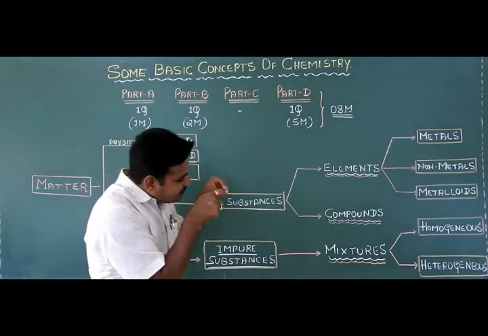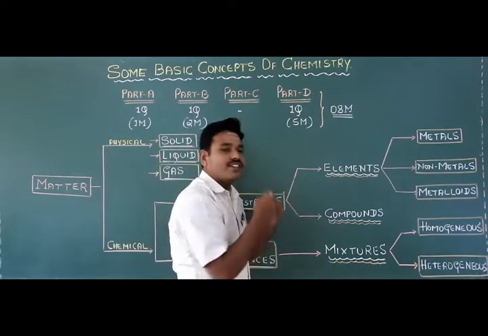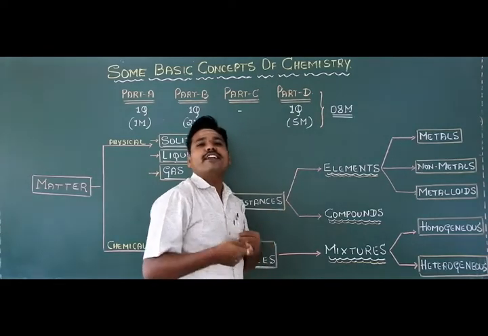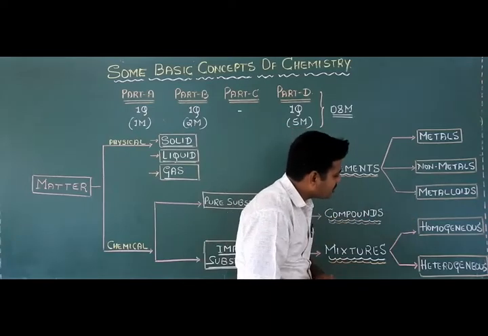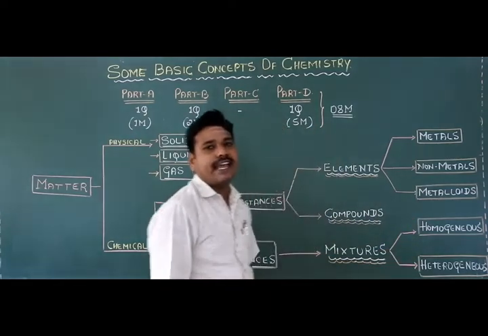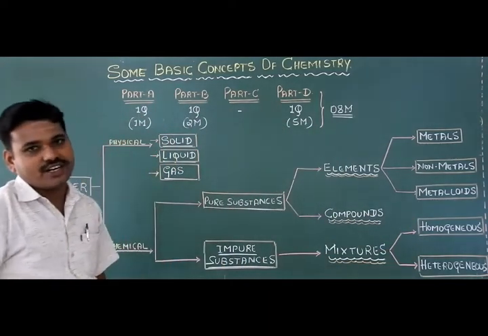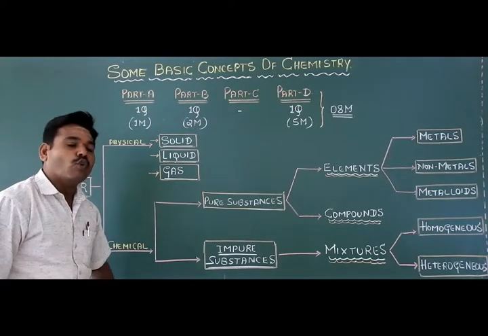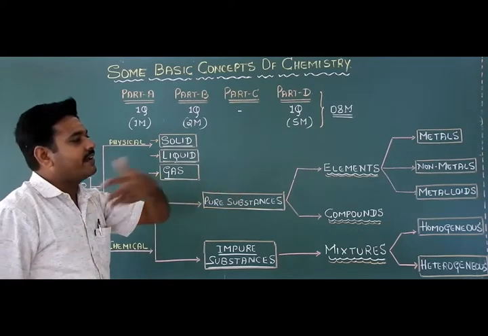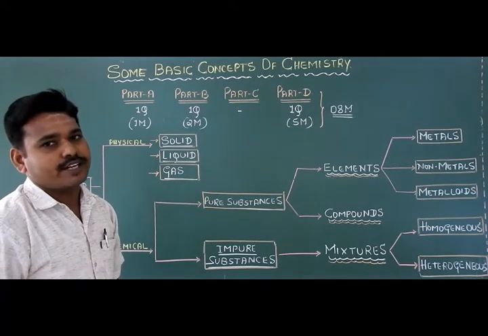And again these mixtures are further classified into two different categories. One is said to be a homogeneous mixture, and the second one is called a heterogeneous mixture. Yes, tell me students, what are the two different types of mixtures? Homogeneous mixtures and heterogeneous mixtures, students.